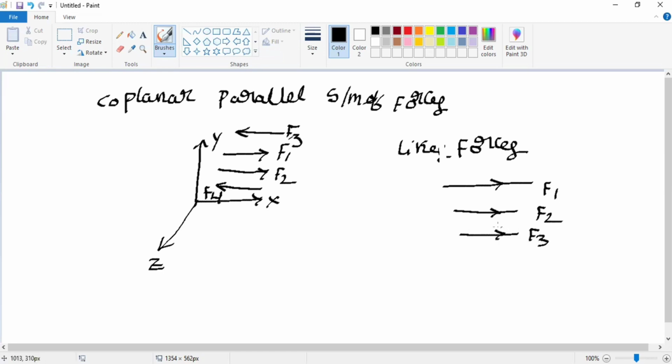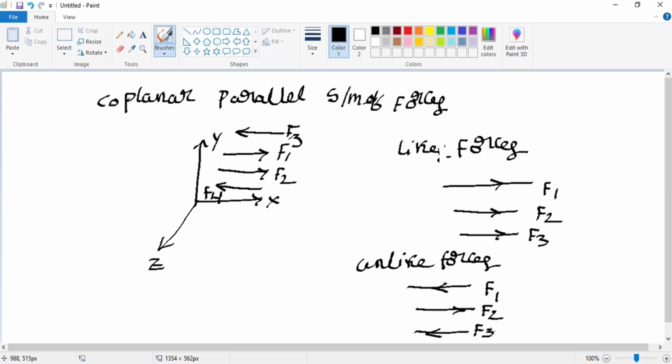These are the like forces. Whereas unlike forces means these will be acting in different directions: F1, F2, F3. If you observe, these three are in a parallel manner, so these are also called like parallel forces and unlike parallel forces.